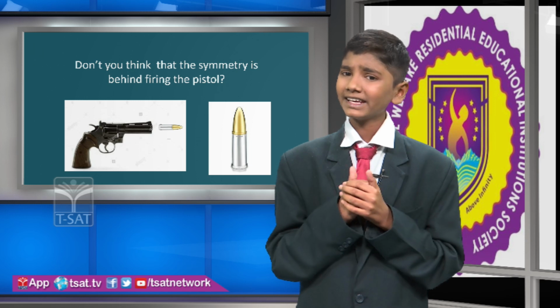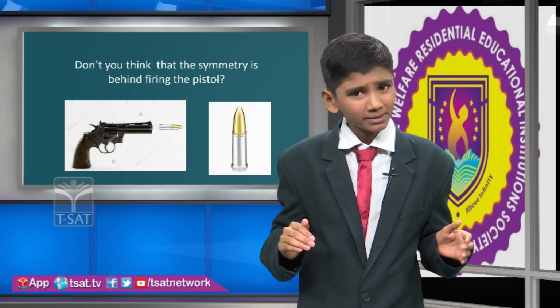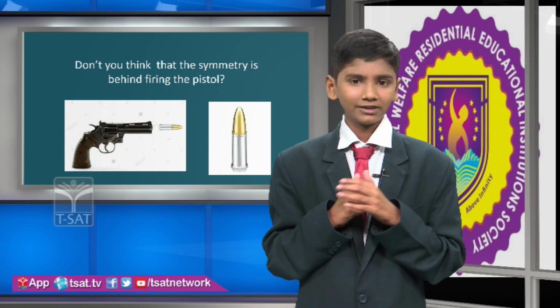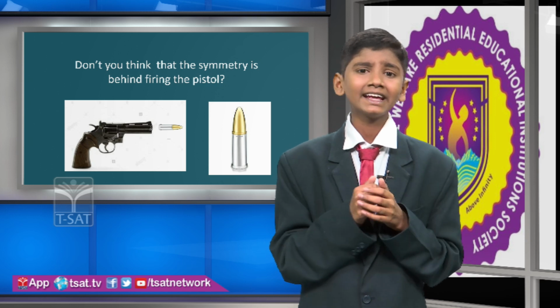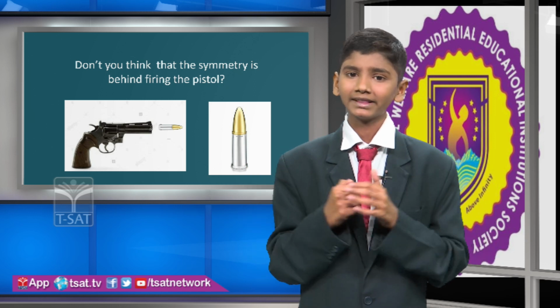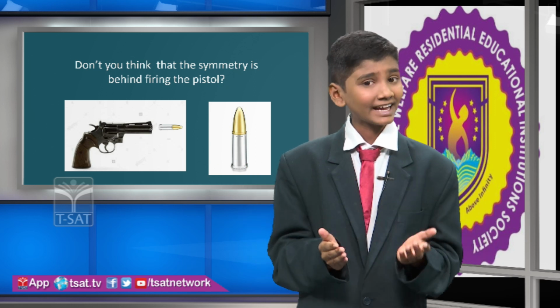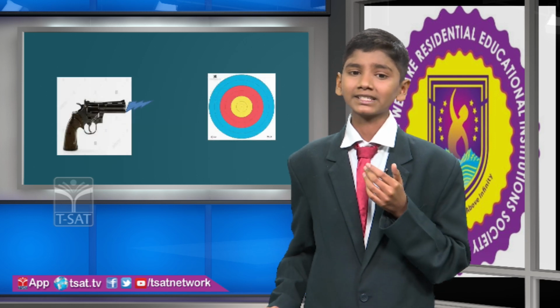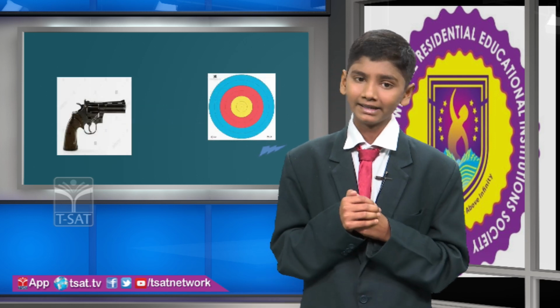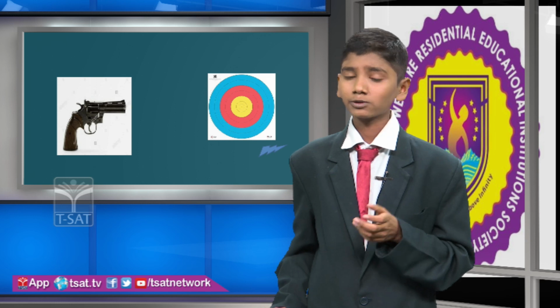And if the bullet is not symmetrical, what happens? It does not reach the desired target and diverts from the original path. That is why manufacturers design bullets symmetric. You can check: if the bullet is asymmetric, it does not reach the target.